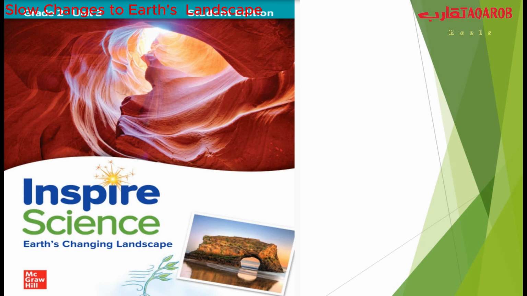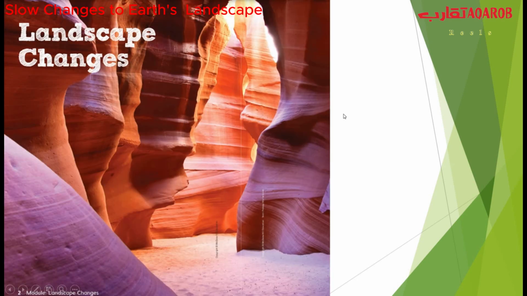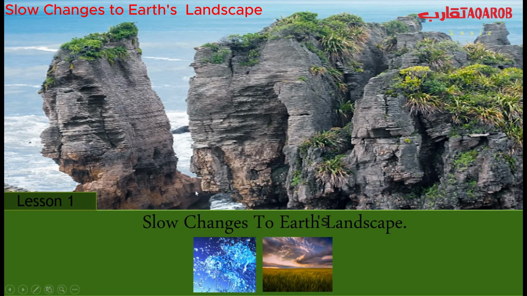So, here we will start with Unit 3, Earth Changing Landscape. In the first module in this unit, that's named Landscape Changes, we will start with the first lesson, Slow Changes to Earth Landscape. So we will discuss what causes these slow changes. And I think here you can see what caused these changes.